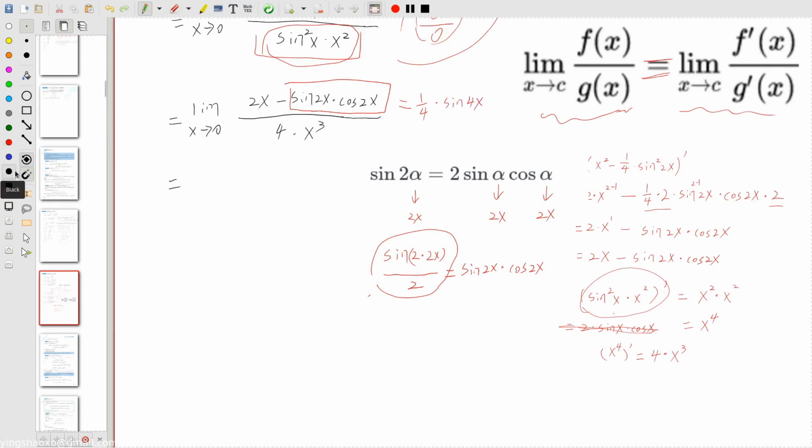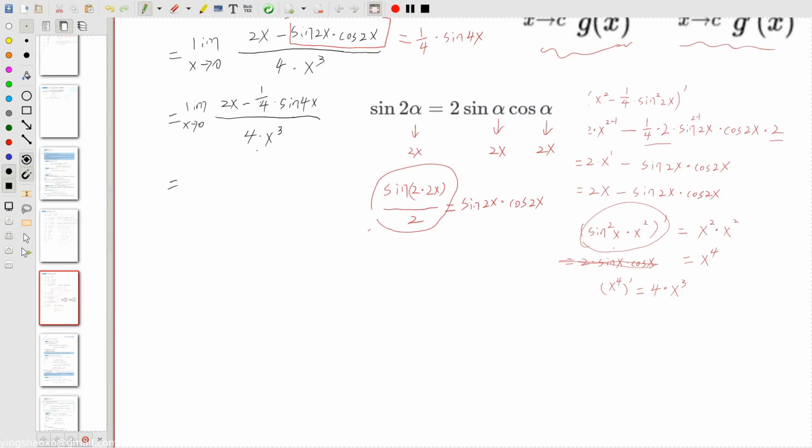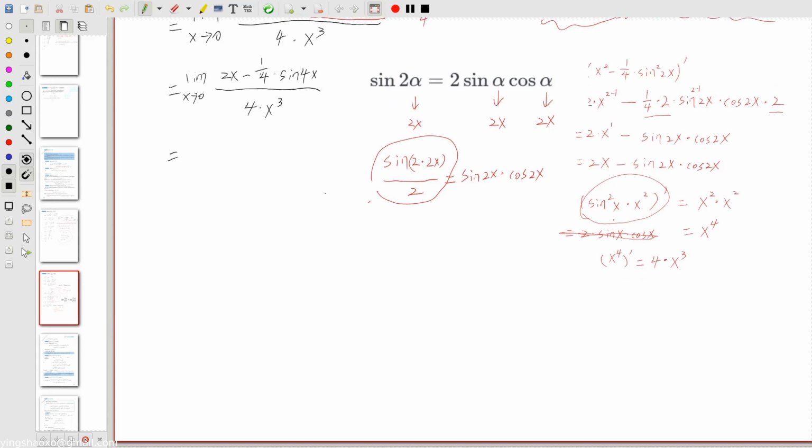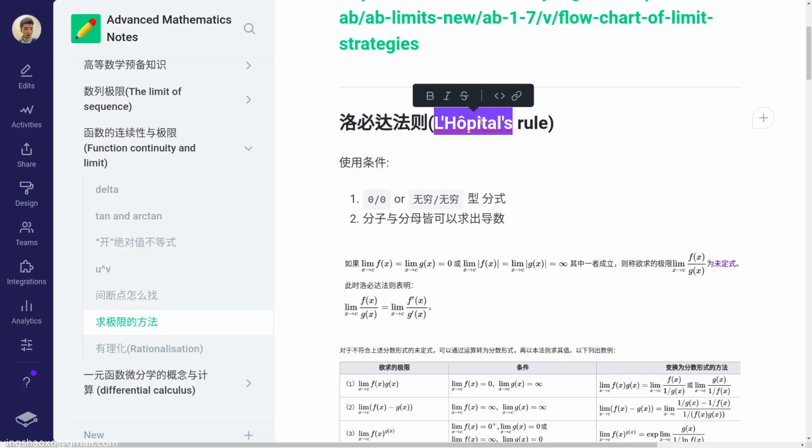Okay, let's write it down. Limits when x approaching to 0, 2x minus 1/4 times sine 4x over 4 times x to the power of 3. For this one, what do you think? Still, I cannot just simply let x equal to 0. That would make this question invalid. So we will again use L'Hopital's rule.